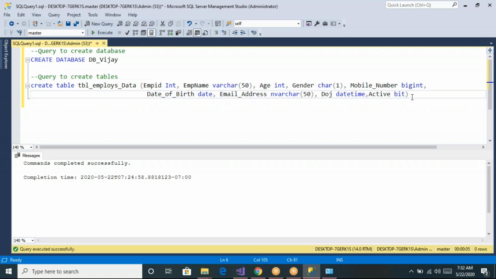So now in employee name, we want to store the string data, then we have defined it as varchar. And in the gender also, we want to store the characters only, either M or F. M or F is also one character only, so I have defined it as char of 1. So one of the interview questions is: what is the difference between varchar and char data type? What is the difference between varchar and char? Any guessing?